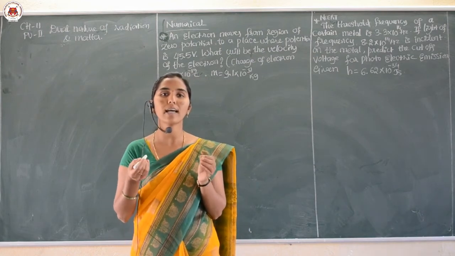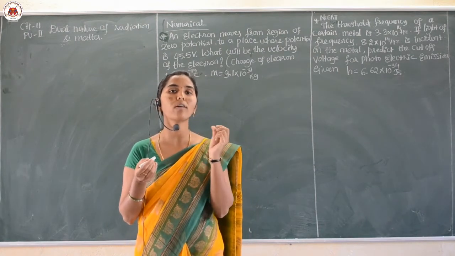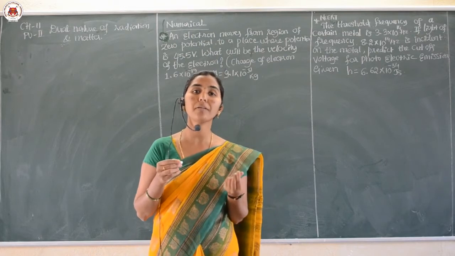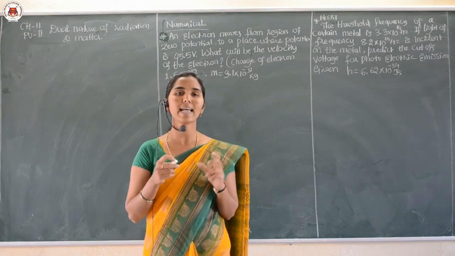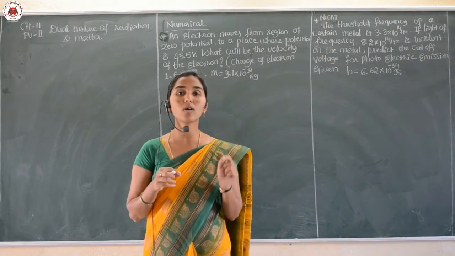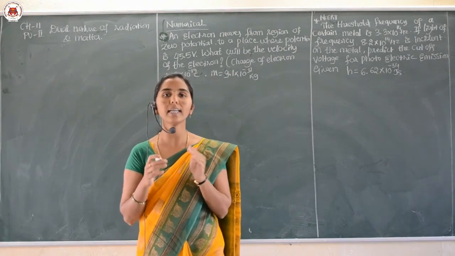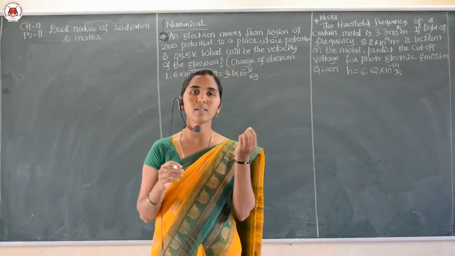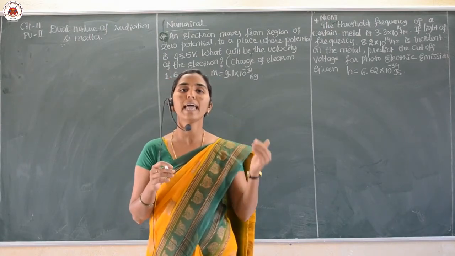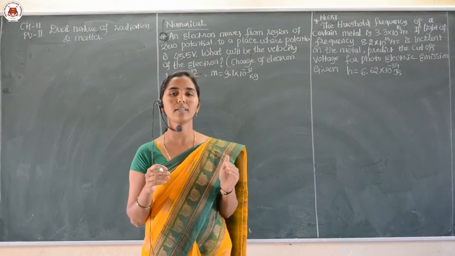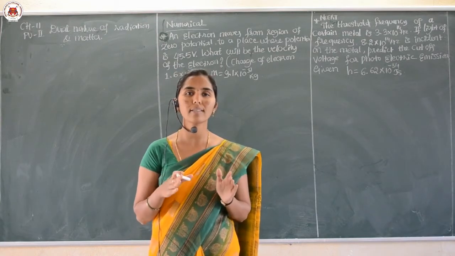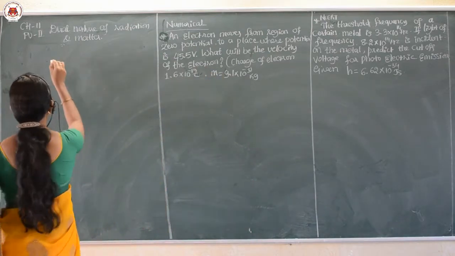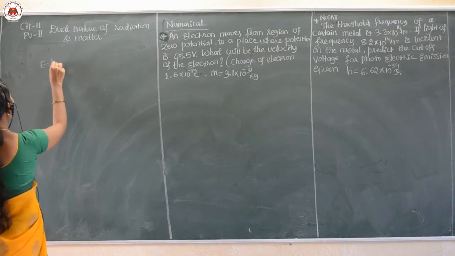That is called the photon or the quanta, that is a packet of energy. So the radiation which behaves like a particle, we call it the photon, because it has a particular energy and momentum. Therefore photon means a radiation which has a particular energy and momentum and is associated with particle nature. Every photon has its own energy, and that energy is given by E is equal to h nu.